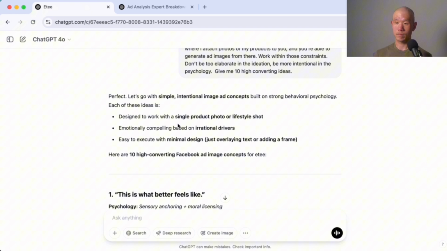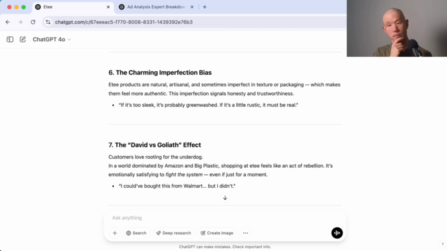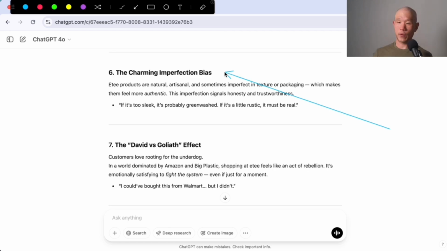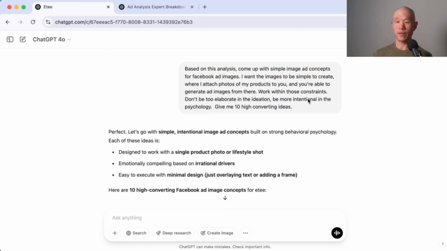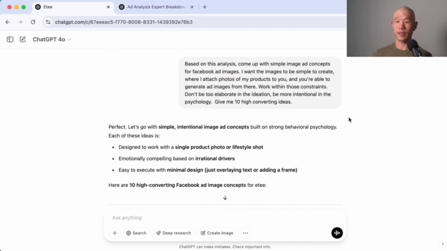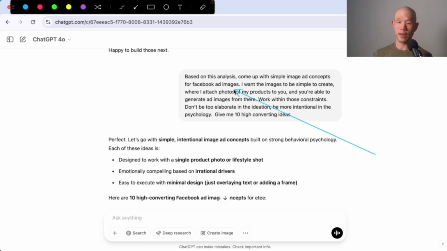So it gives a bunch of non-logical reasons, more emotional, just not straightforward, like the products are 50% off or buy one, get one free, right? It's a little bit deeper than that. So based on the analysis, come up with simple image ad concepts for Facebook ad images. I want the images to be simple to create, where I attach photos of my product to you and you're able to generate ad images from there.